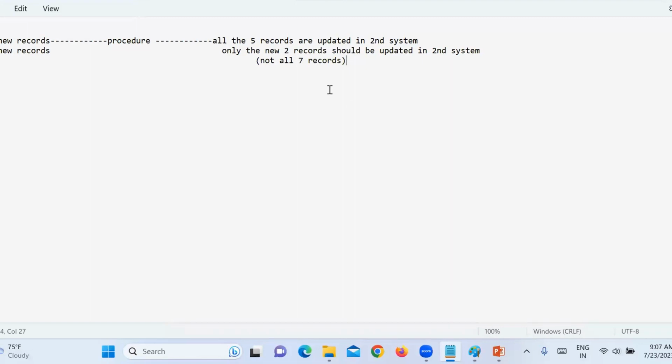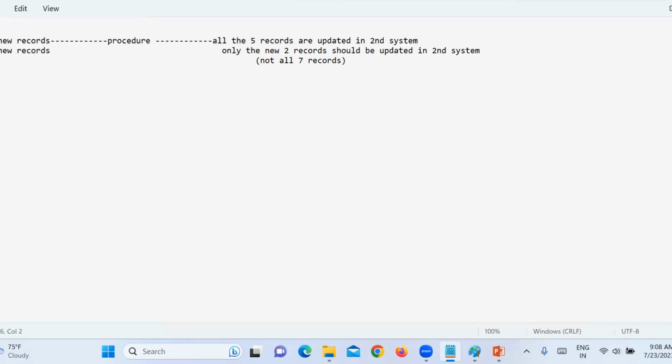Yes, because sometimes in the beginning we used to find this type of issue. When they are updating, there is some mistake they have written, and it is taking all the old data again. That should not be there. Totally, it should take only the 5 plus the new 2 records, not a total of 7 again.